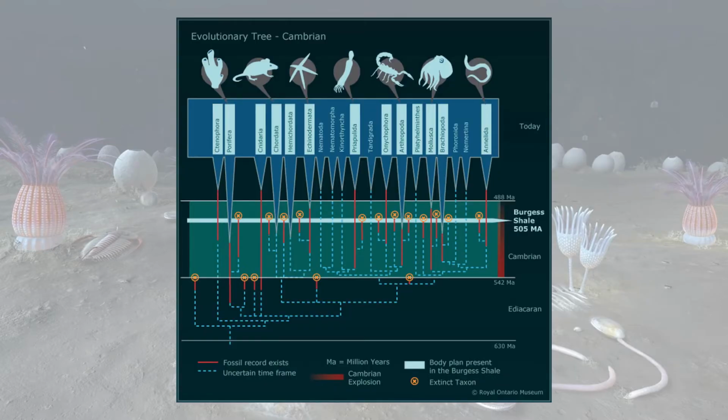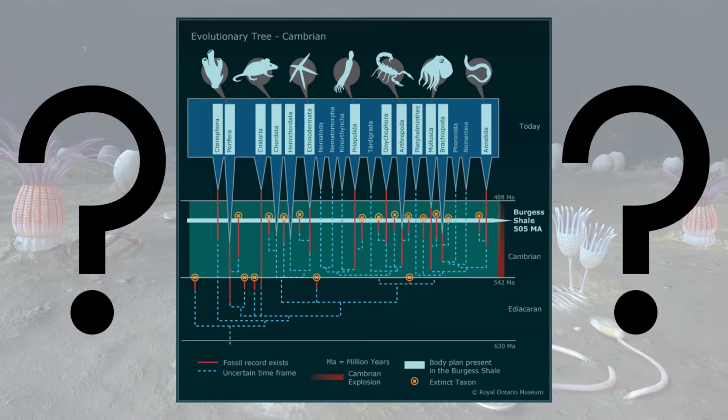It was during this radiation that there was a sudden appearance of complex body plans, and most major animal groups started to appear in the fossil record. However, given that it was only over a period of 20 million years, it is still asked what sparked this sudden appearance and what organisms were living prior to it.